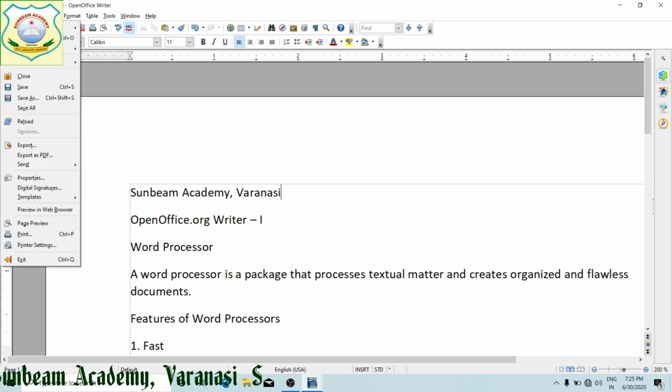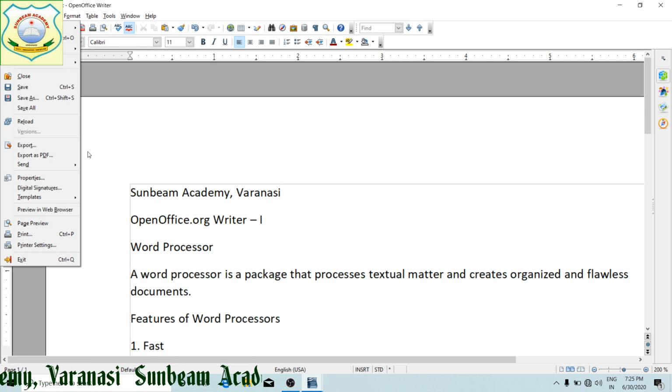Students, now see, save and save as are both activated. In an already open document, if we do not write anything into it, we cannot see the save option, only save as.